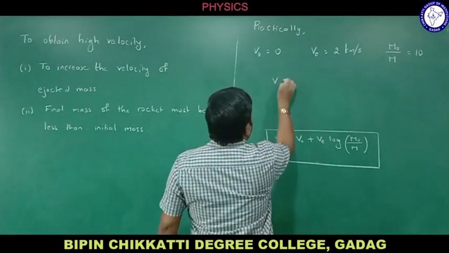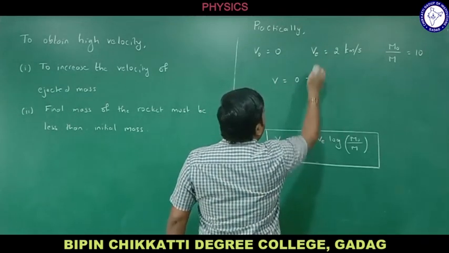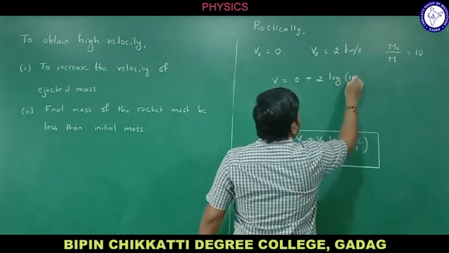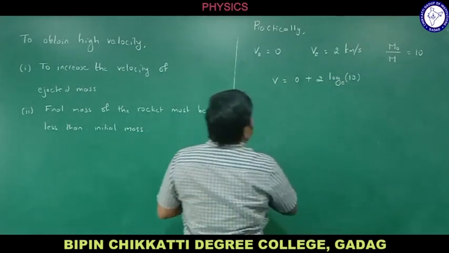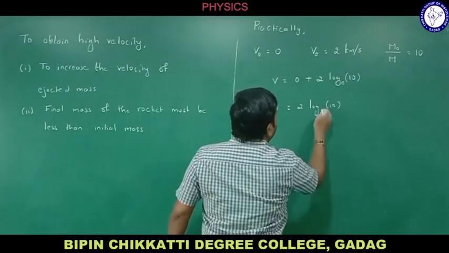What do I get? V is equal to V0. In place of V0, let me take it as 0 plus V, which is 2, times log of 10 to the base e. Okay. What do I get? V is equal to 2 log 10 to the base e.